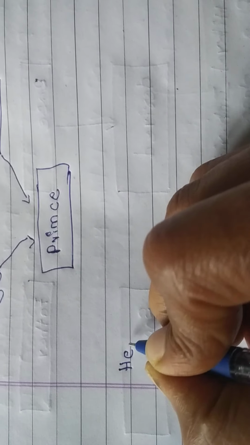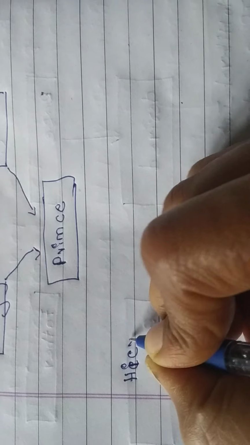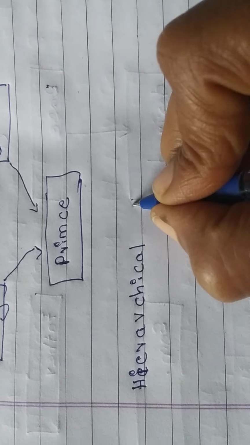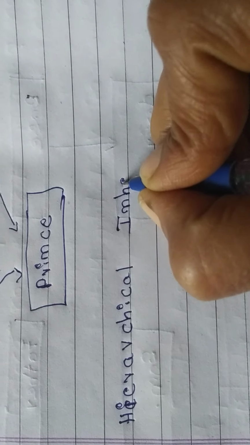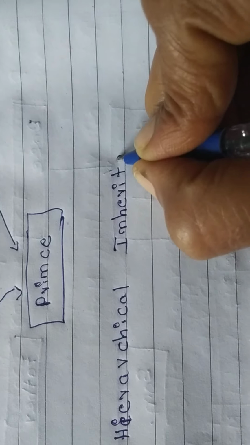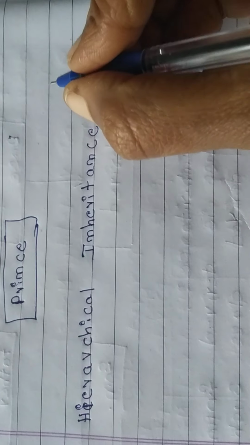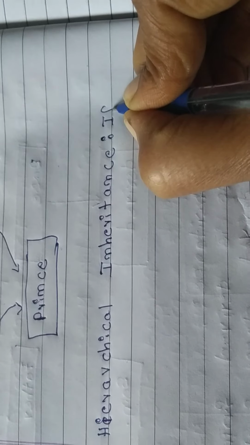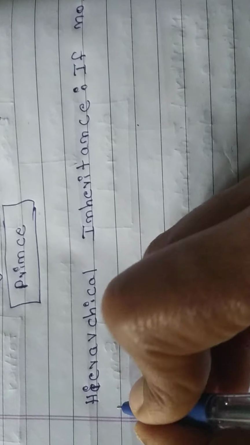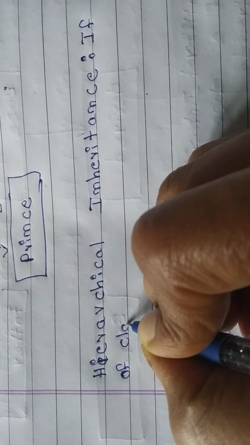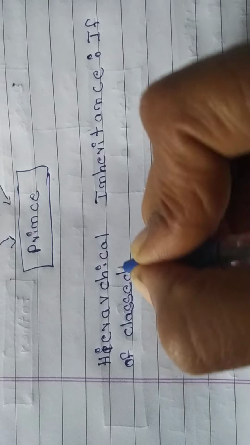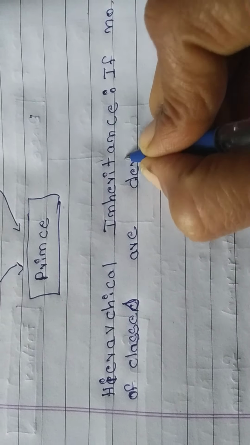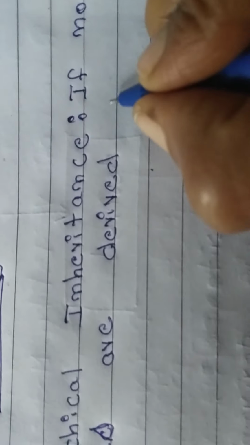Next one is hierarchical inheritance. If number of classes are derived from single base class, then we call it as hierarchical inheritance.